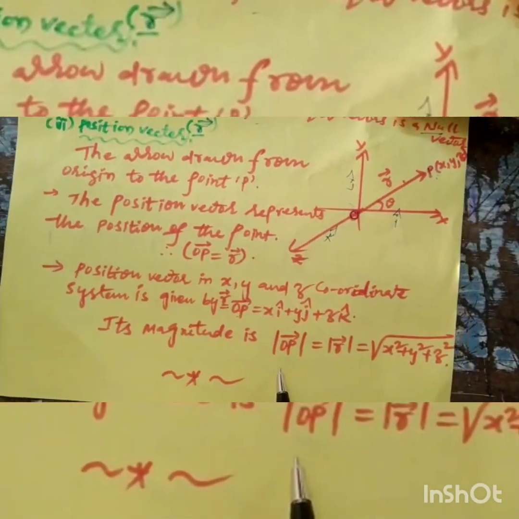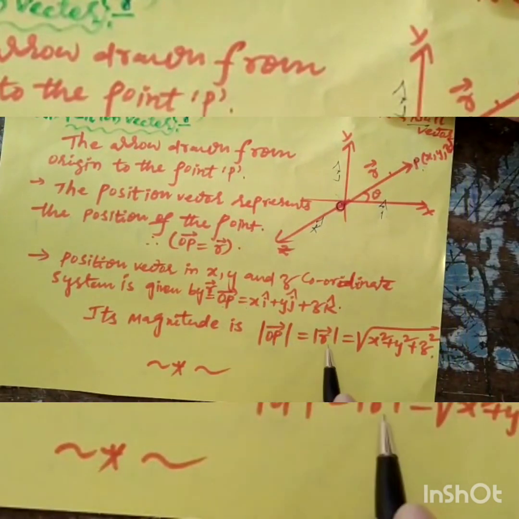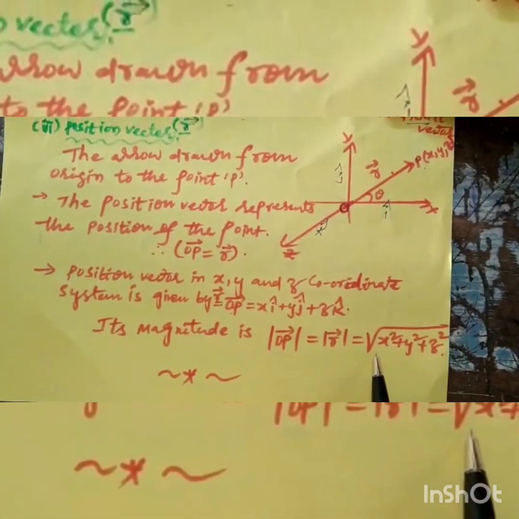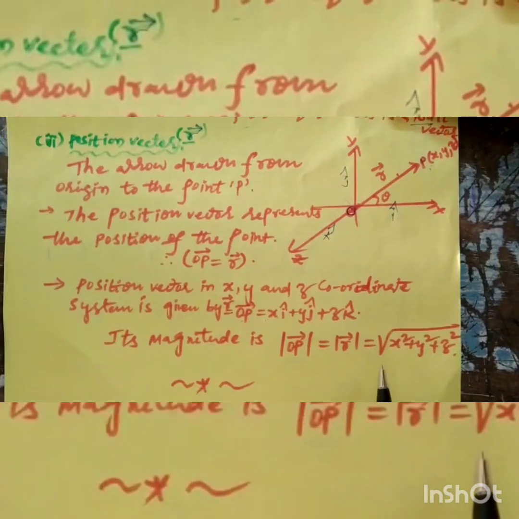Its magnitude is mod OP = mod r = under root of x square plus y square plus z square.